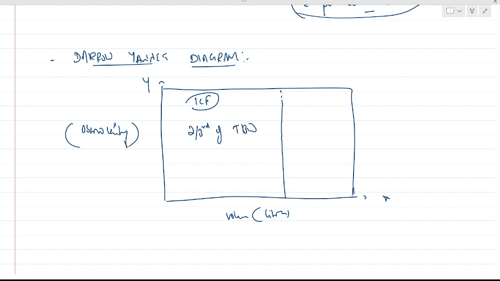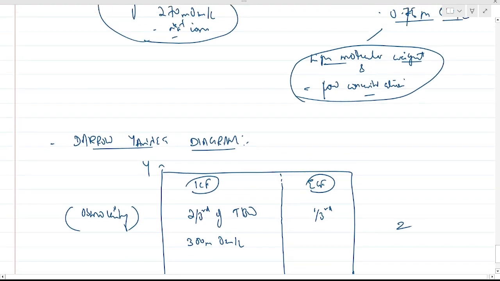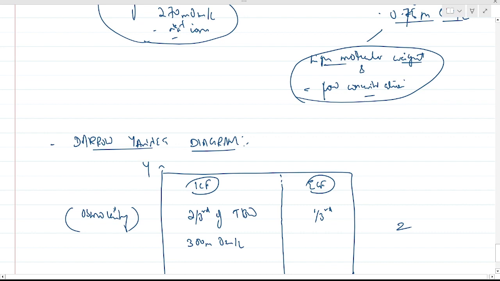We have seen this from the start. The osmolarity is 300 milliosmoles per liter. This component is obviously the ECF component, 1/3 of total body water. This is the normal diagram. It actually alters in various cases, such as diarrhea, syndrome of inappropriate aldosterone secretion, when saline is introduced in the body, and in hypertension also.